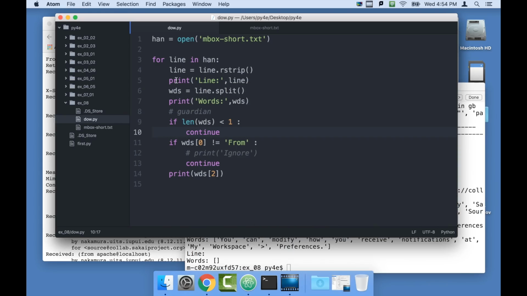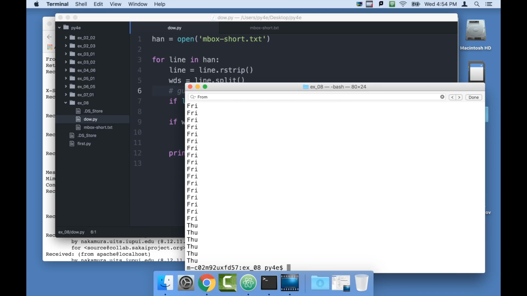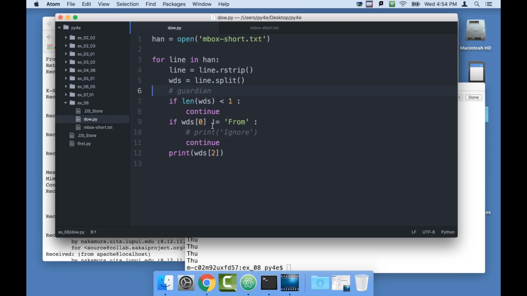Oops. I've got to take another print statement out. We sort of know what we're doing here. Okay, so this looks like a pretty safe thing. This guardian is protecting this dangerous line. I get rid of that one too. This is the words that are traced back, and nothing else in this thing changed from when we started, except we've added this little guardian.